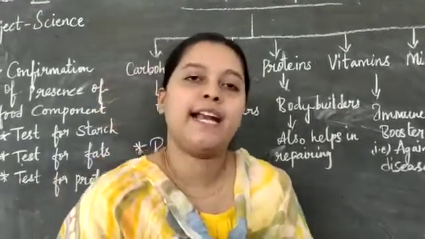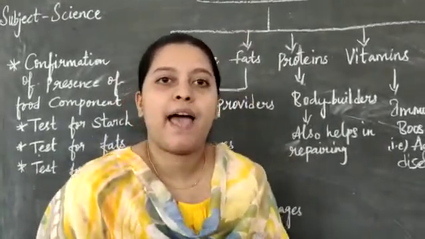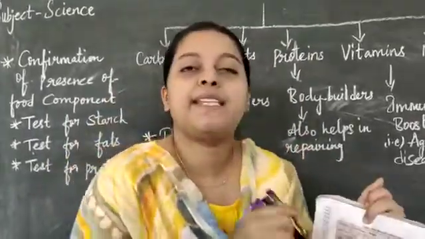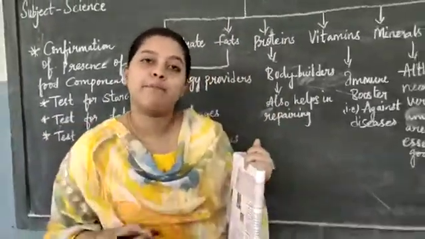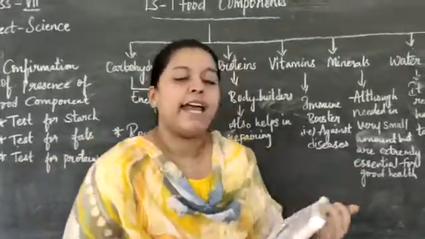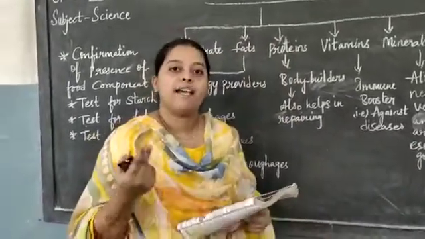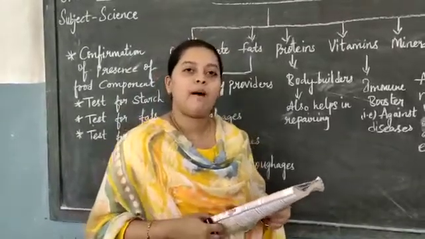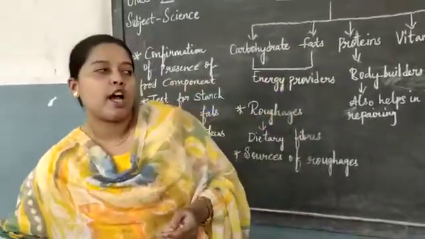At your home, bring any product like a chips packet or biscuit packet. See this nutritional information table. If carbohydrates are present, mark it correct. If proteins are present, mark it correct. If fats are there, mark. If vitamins and minerals are there, mark. If any other is there, then you can mark it. Now coming back to your confirmation.